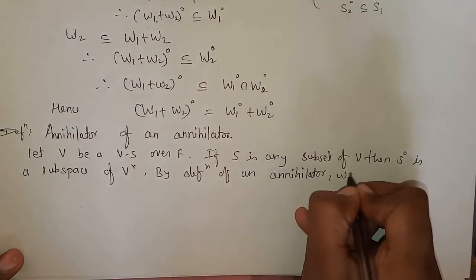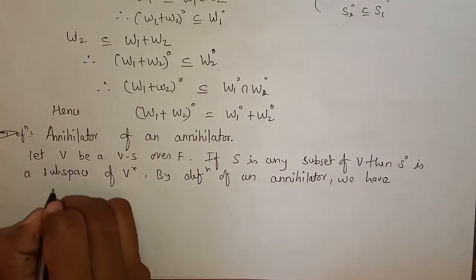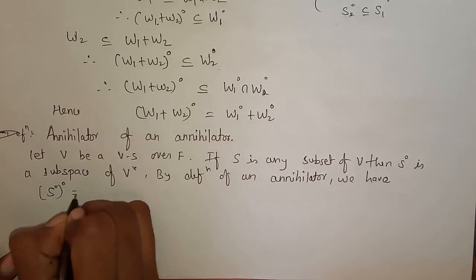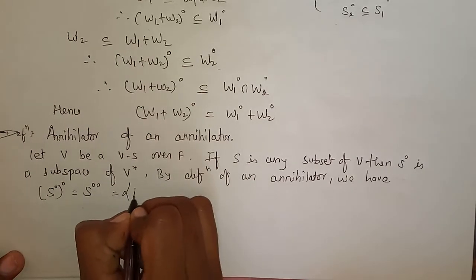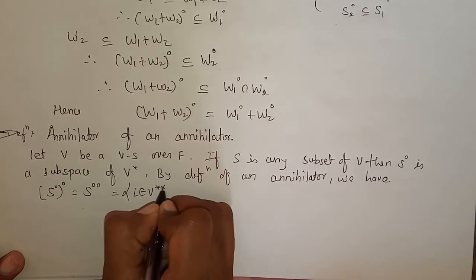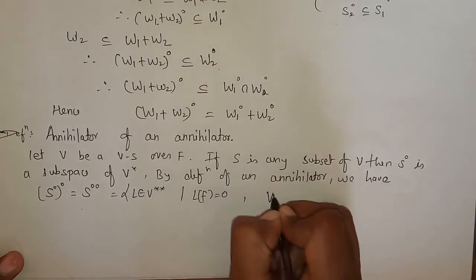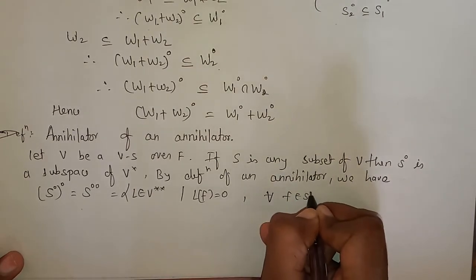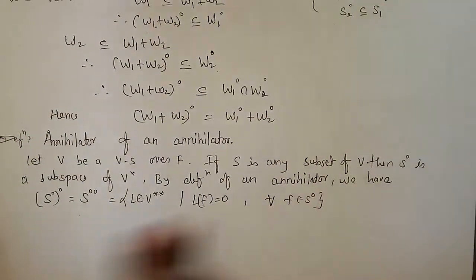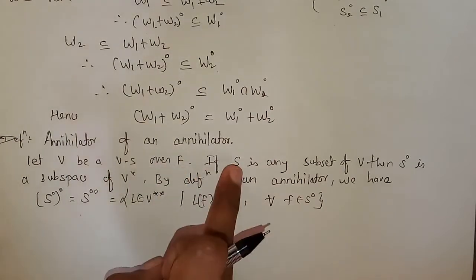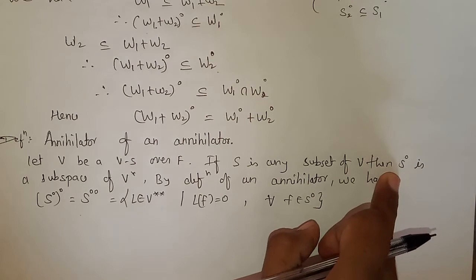Now by definition of an annihilator, S⁰⁰ is the double annihilator. This is the notation for the annihilator of the annihilator. It is the set of all L belonging to V double star such that L(f) is equal to 0 for all f belonging to S⁰. So see, what is the annihilator of an annihilator? We have a vector space V and we are taking any set S which is a subset of V. Then we have proved that S⁰ is what?